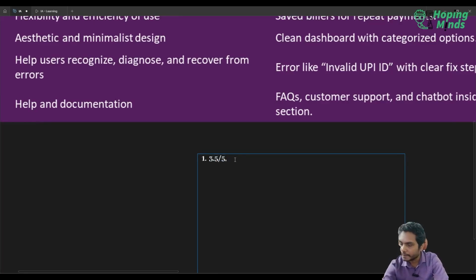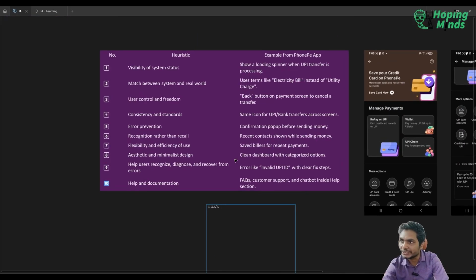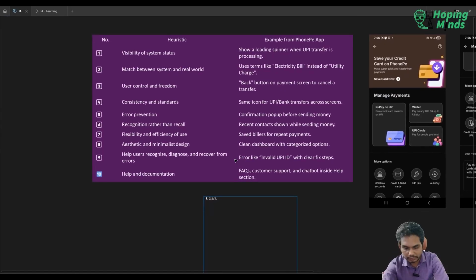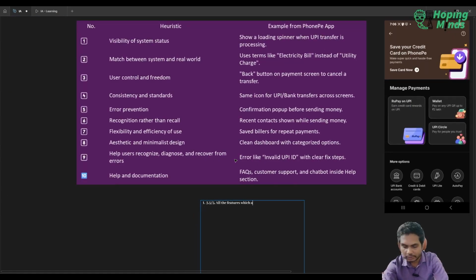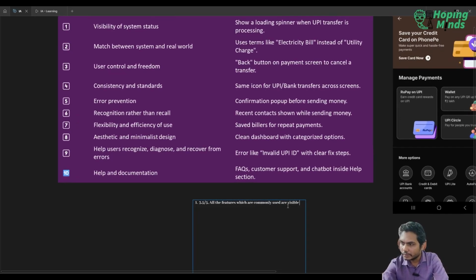let's say, in terms of visibility, all the features which are commonly used are visible with fixed bottom navigation.